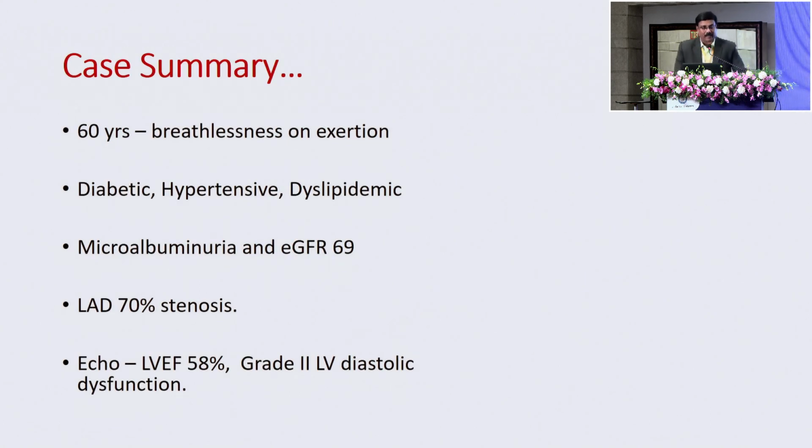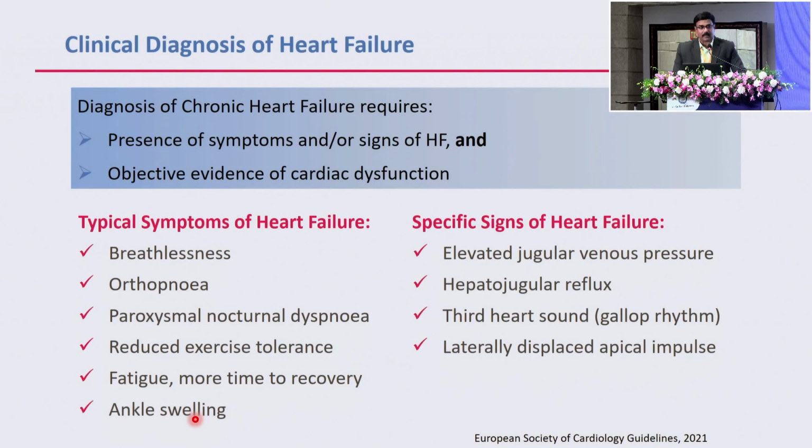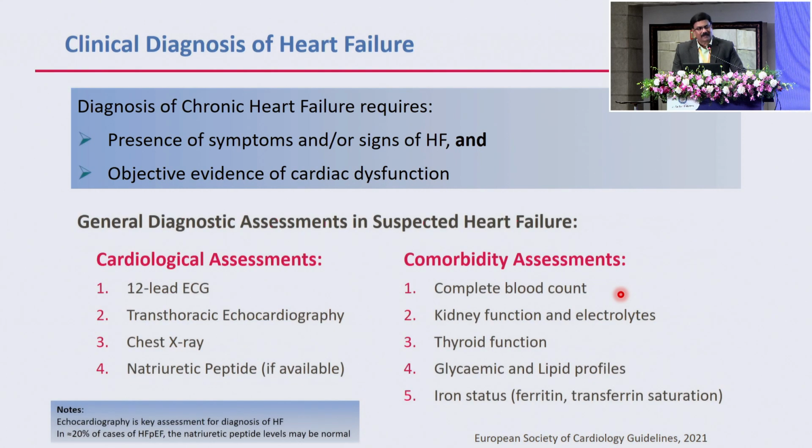Going back to our case, we have a diabetic hypertensive and we said the EF is about 58% and diastolic dysfunction. How do you clinically start suspecting? The classical symptom of heart failure is going to be breathlessness. Orthopnea, PND are going to happen much later. The symptoms of congestion, which we have learned in our MBBS, are not routinely there in clinical practice. It's just going to be breathlessness that you're going to find out.